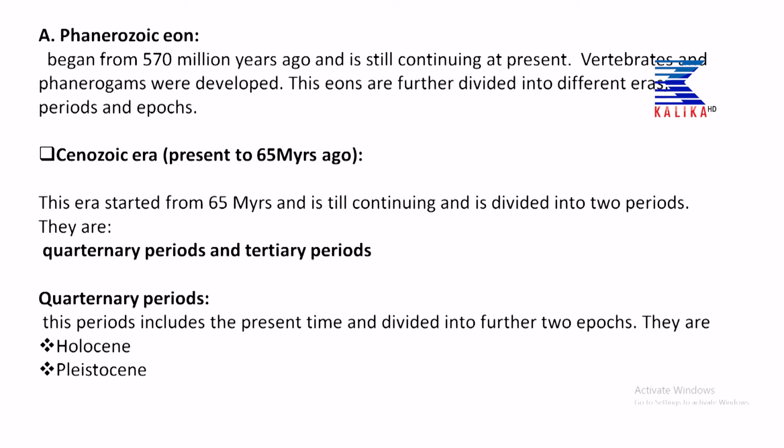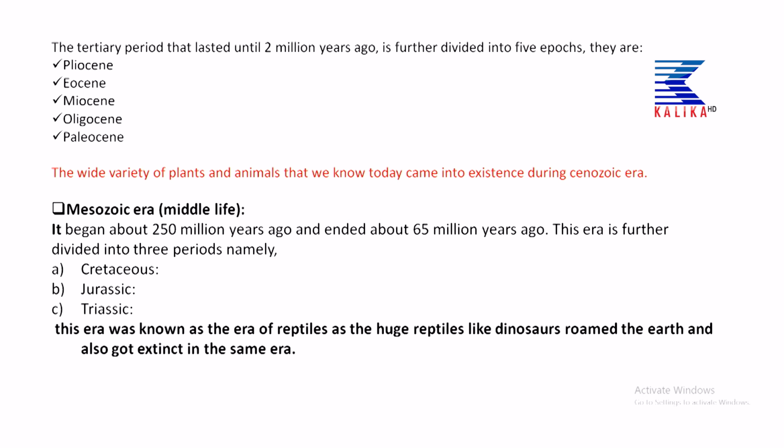The Quaternary period is further divided into two epochs, that is Holocene and Pleistocene. You can see the Tertiary period that lasted until 2 million years ago is further divided into 5 epochs. They are Pliocene, Eocene, Miocene, Oligocene and Paleocene. And the wide variety of animals and plants that we know today existed in this Cenozoic era.